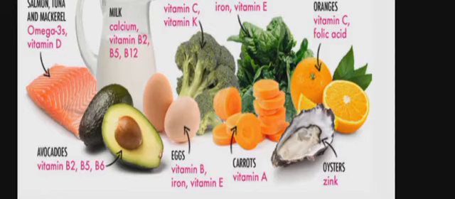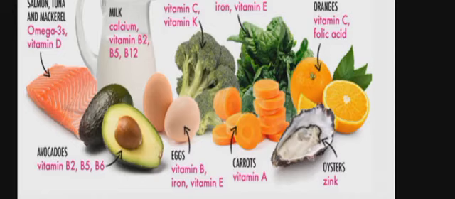Avocados contain vitamin B2, B5 and B6. Now oysters contain zinc. Zinc is a very important mineral because it is also deficient for plants. As we all know that we also intake plants in the form of food, and animals also intake plants in the form of food, but it is that type of mineral which is also deficient for plants.